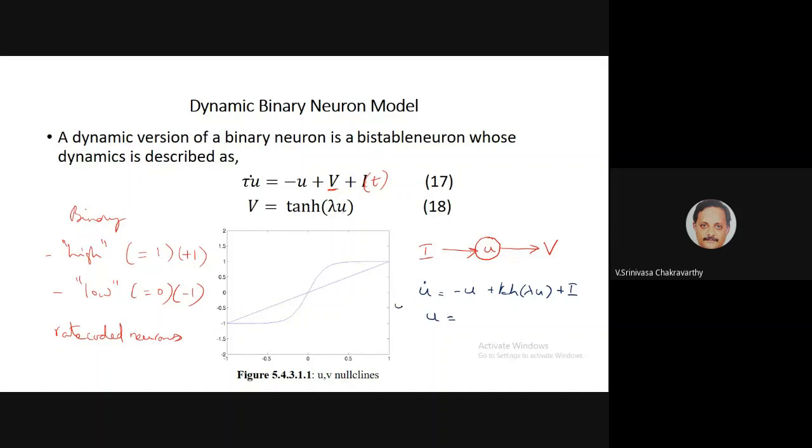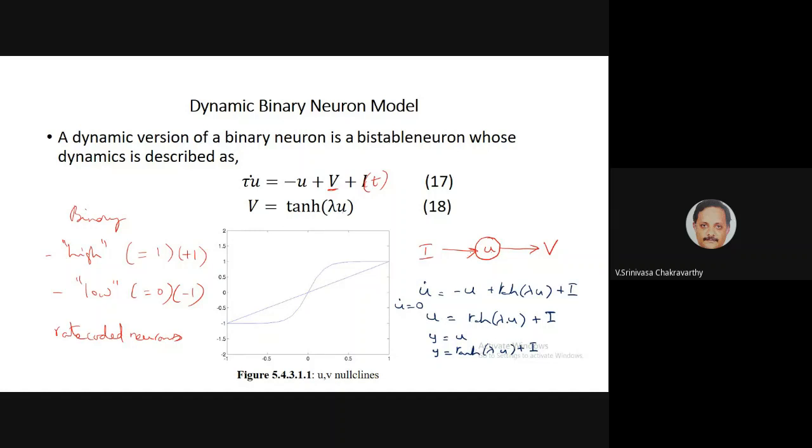Then you have U equal to tanh of lambda U plus I. To find out the solutions of this graphically, let us take this as two equations, y equal to U and y equal to tanh of lambda U plus I. Now we want to understand the intersection points of these two graphs.